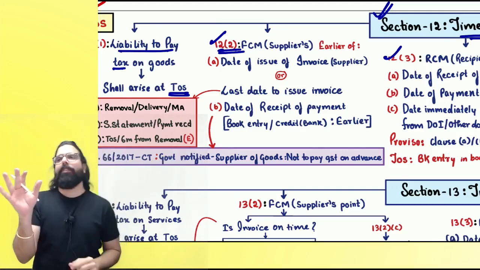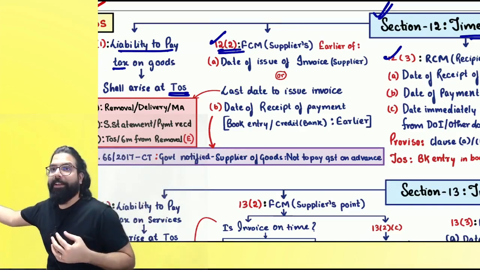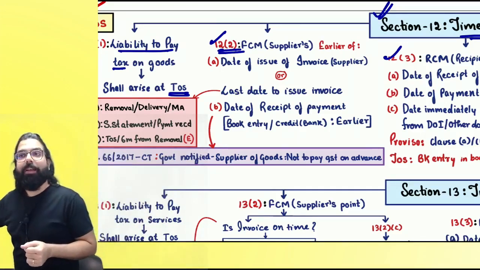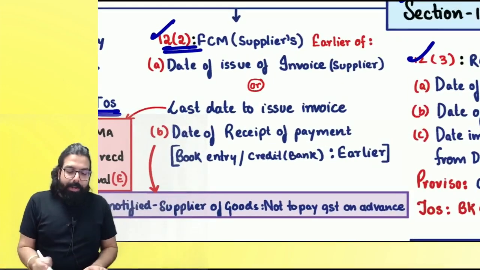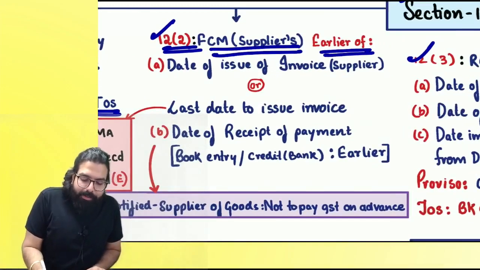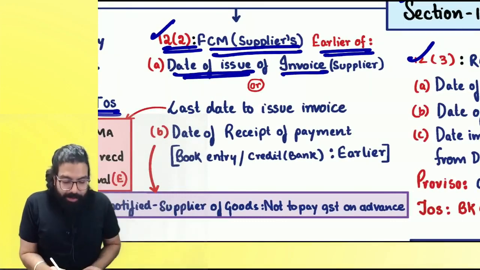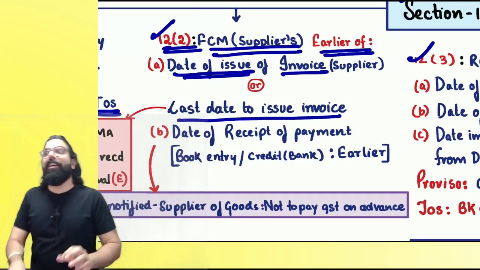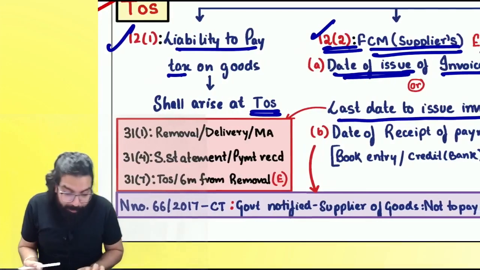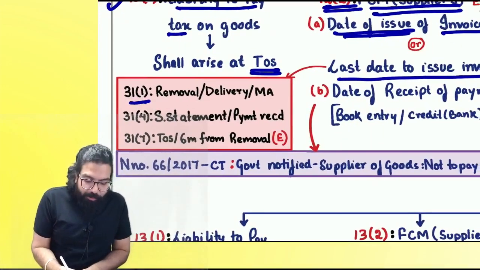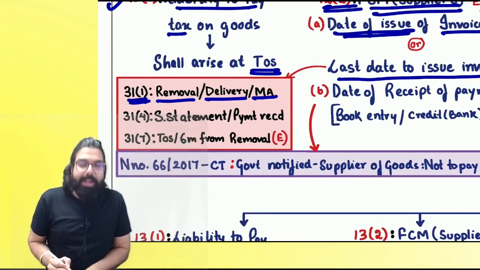Section 12(2) says, in forward charge mechanism, where you have to collect and pay, I would want to pay late. Government would always want to take earlier. Law is made by the government, so it is always earlier. It says in forward charge mechanism, the supplier will pay on the date of issue of invoice, or the last date to issue invoice. What is the last date to issue invoice? If your goods involve movement, at the time of removal; if there is no movement, then delivery or making it available.